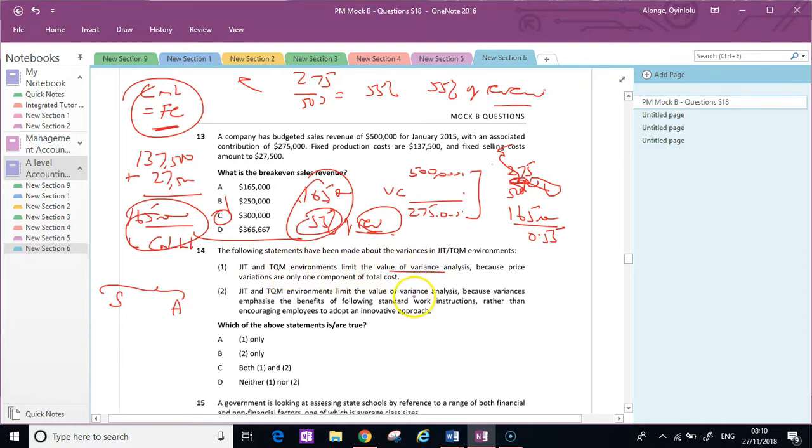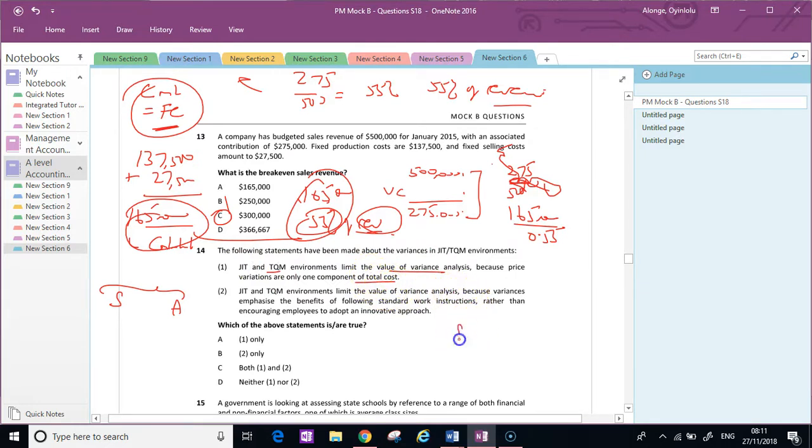They're really an upgrade from that because price variance variations are only one component of total cost, and that's true. The argument is that there are other costs, and we will want to see how we can get rid of them by automating and innovating and looking at new ways of doing things. So JIT and TQM are a step up from variance analysis.